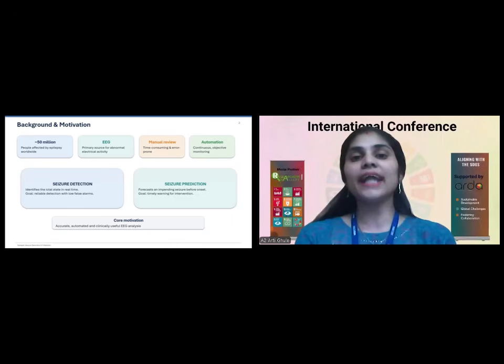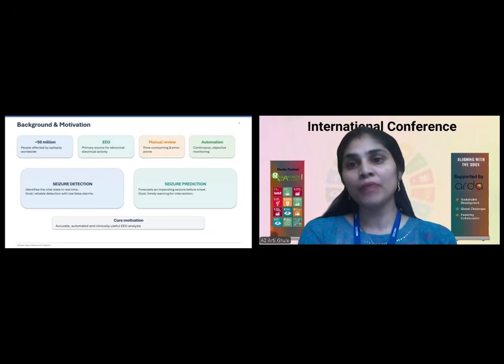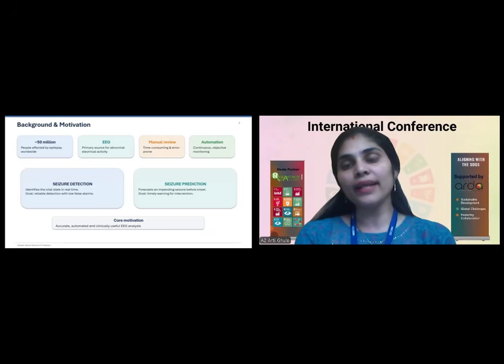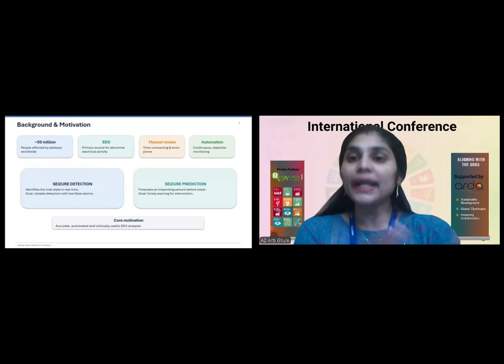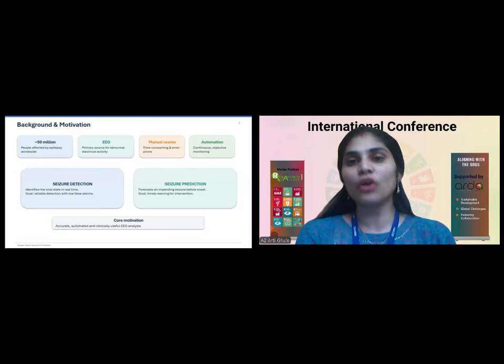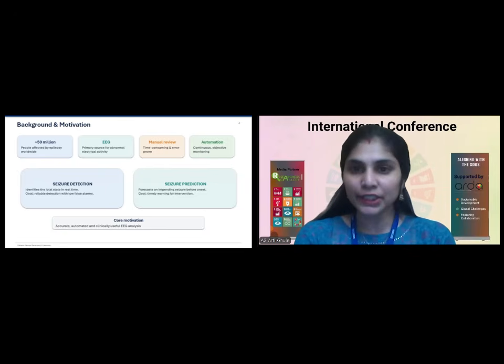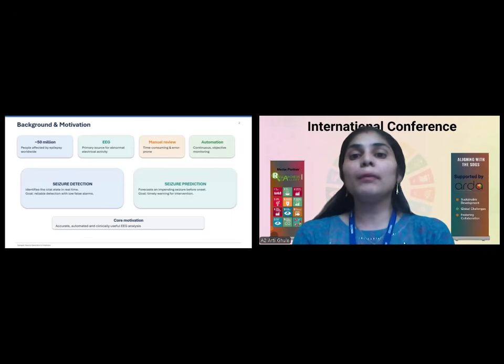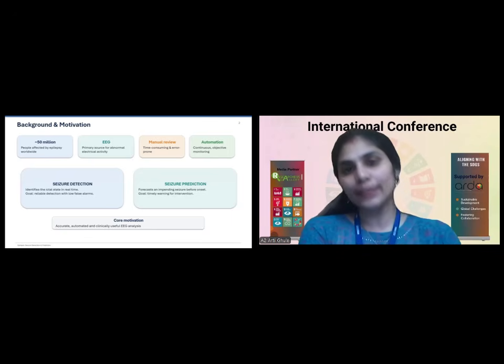Prediction is the forecasting of an event before some time. I have developed a model where I kept a window size of 30 minutes, to see whether, based on the historical data, we are able to forecast in advance. That is what we call seizure prediction: forecasting an impending seizure before its onset.